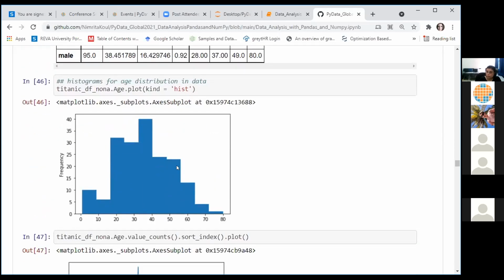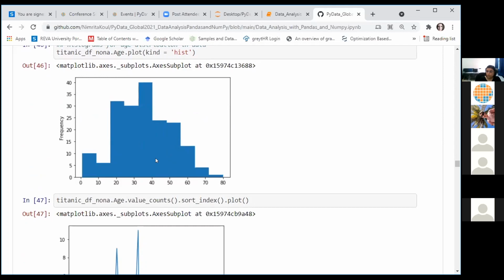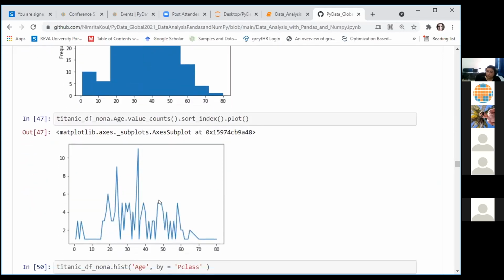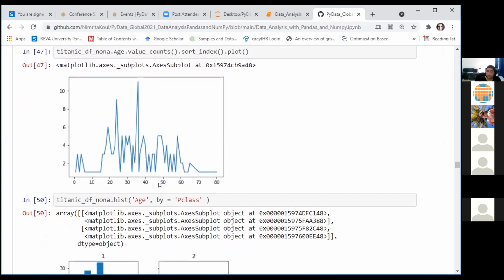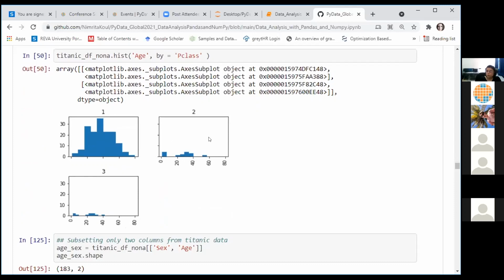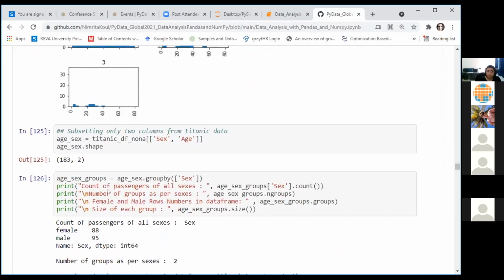This is a different kind of plot from the data frame for only the age column. This is a different kind of plot for only the age column, right? So this is a group plot with multiple subplots for 3 different Pclass values, right?